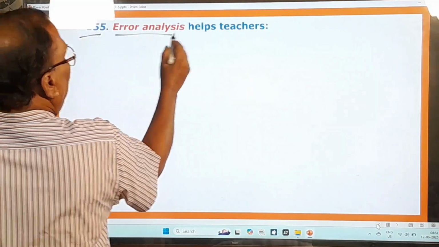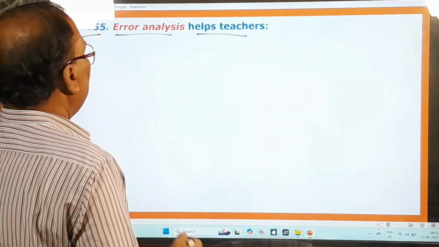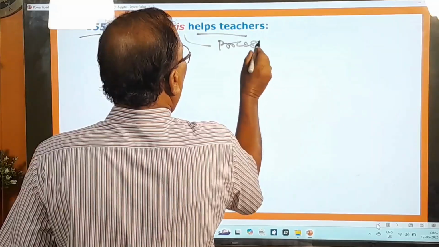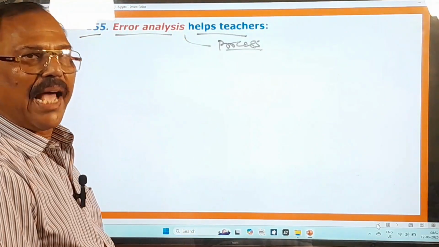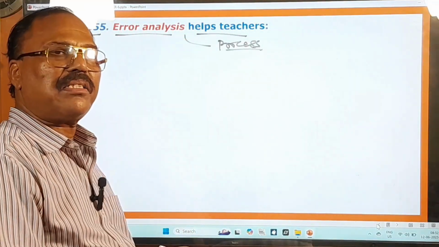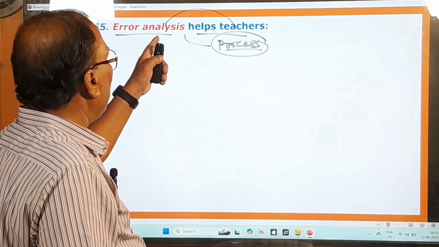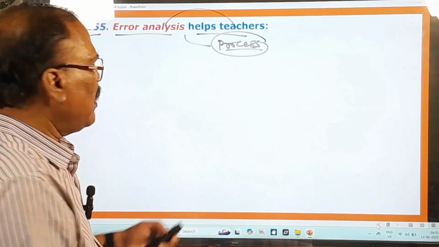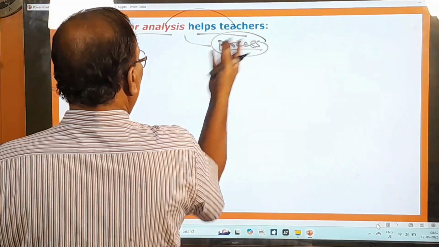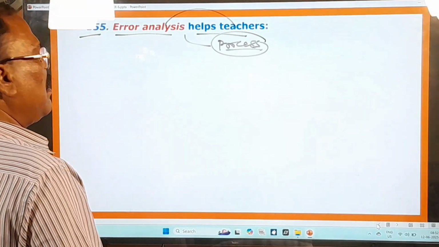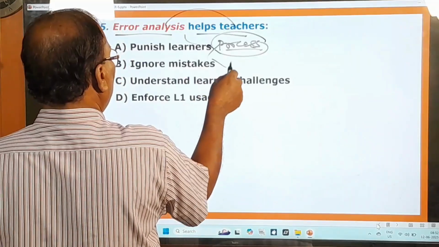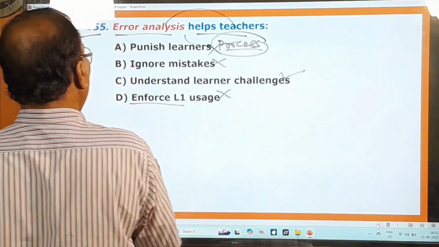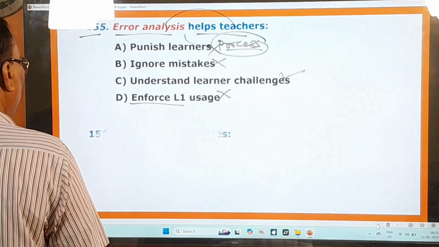155th question. Error analysis helps teachers. You know, what is this error analysis? So this error analysis is nothing but a process of identifying, categorizing, studying the learner's language errors. And this analysis tells the teachers where the students are lagging behind. And that is why this is a very, very important analysis for the teachers. Punish learners, no. Ignore mistakes, no. Understanding learner challenges is correct one. Enforce L1 usage, wrong. So this is the right one. You go to the next question.